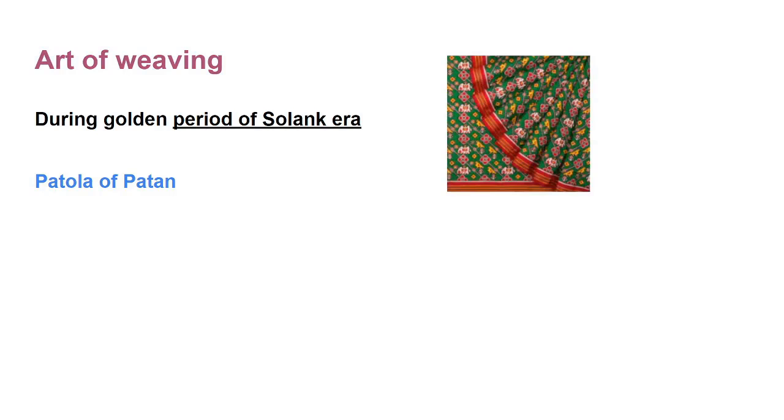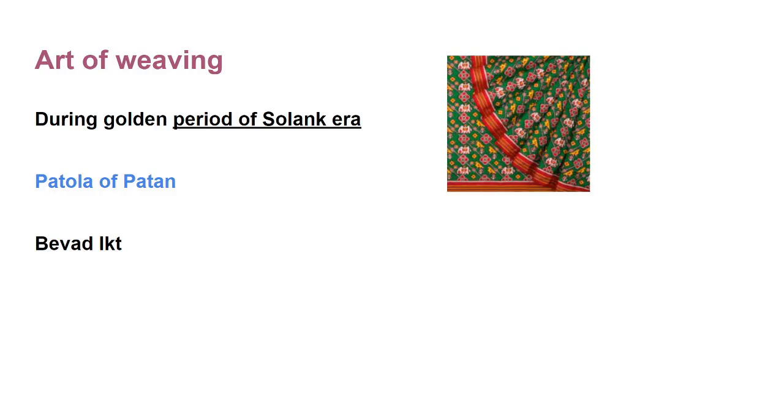Here you can see Patola of Patan. The silkware produced in Patan is called Patola of Patan. It means weaving and Beward means double. So you can say that Patola of Patan is made up of double weaving. This type of sari is designed in such a manner that it can be worn on either side.